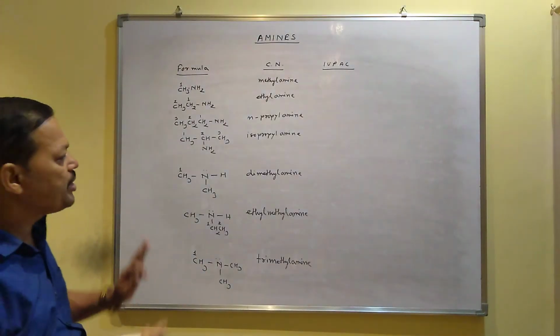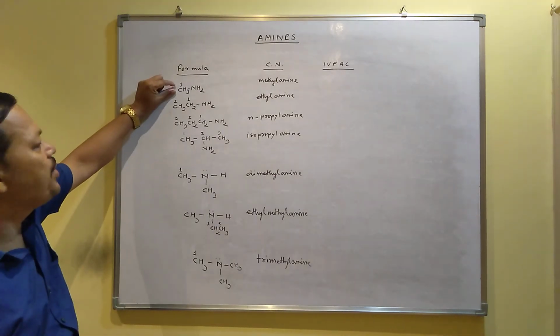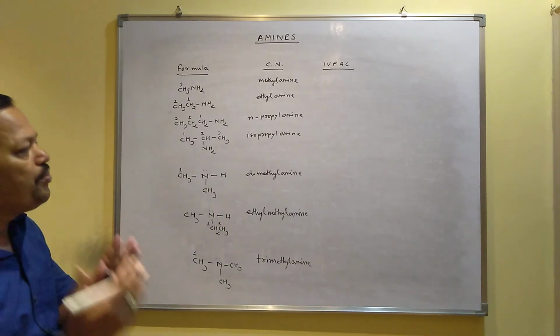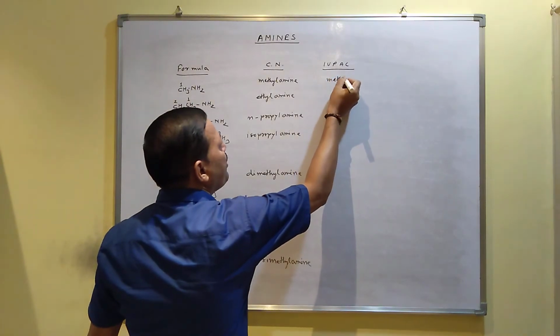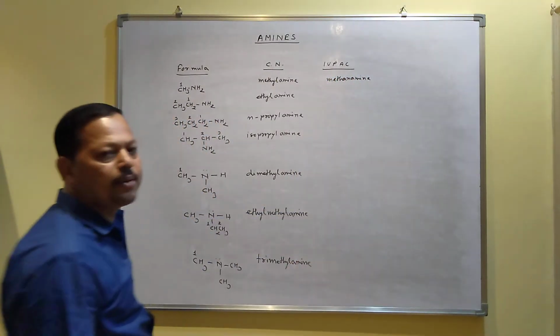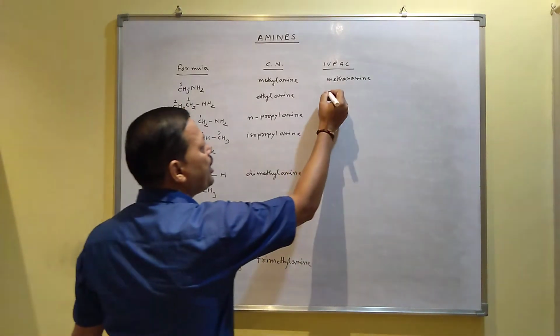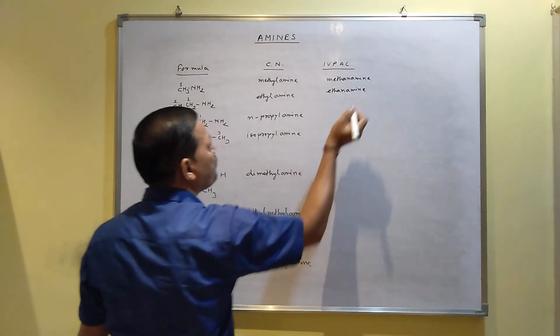Suppose this is number 1. This is the way to do the numbering of the carbon. Here 1 carbon, that's why methane, and in IUPAC you have to apply the suffix amine simply. So methane plus amine, the name goes to methanamine. Like this you have to write the name. Here 2 carbon, that's why ethane. Ethane plus amine, it goes to ethanamine.